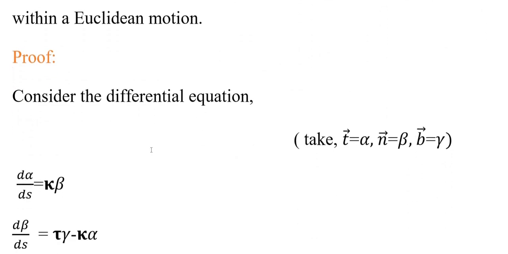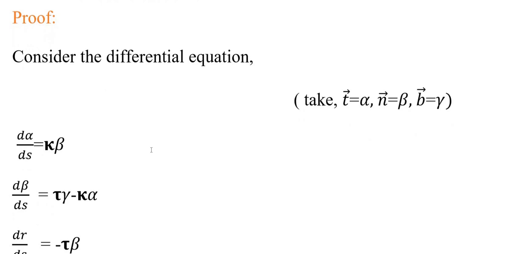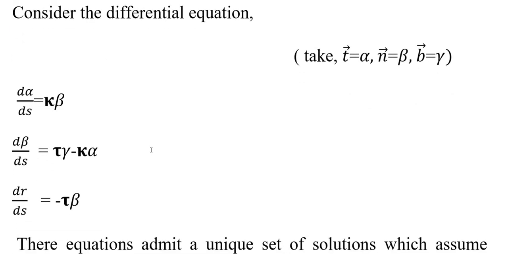So now we are going to do some proof. Consider these equations. You know the Serret-Frenet formulae: t dash equal to kappa n, b dash equal to minus tau n, n dash equal to tau b minus kappa t. Instead of the vectors t, n, b, we replace them by alpha, beta, gamma. So we write the new formulae: d alpha by ds equal to kappa beta, d beta by ds equal to tau gamma minus kappa alpha, and d gamma by ds equal to minus tau beta.